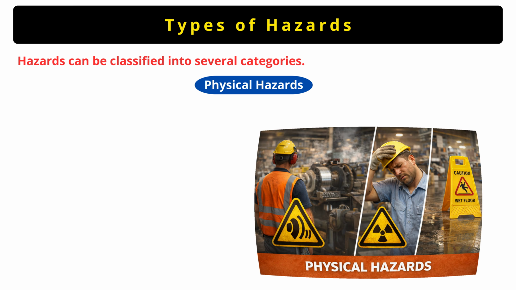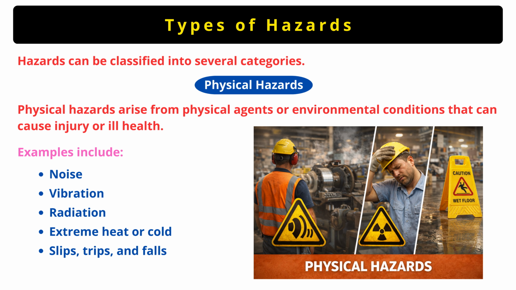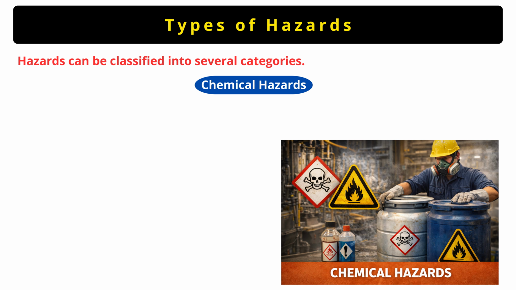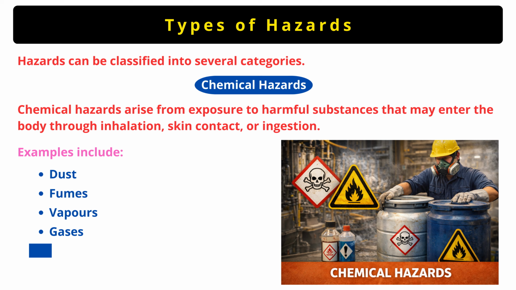The first one is physical hazards. These come from physical agents or environmental conditions. Examples include noise, vibration, radiation, extreme heat or cold, and slips, trips and falls. These are the examples of physical hazards. Now coming to chemical hazards. What is a chemical hazard? These occur due to exposure to harmful substances that may enter the body by inhalation, skin contact, or ingestion. Examples include dust, fumes, vapors, gases, liquids, and solvents. So these are the examples of chemical hazards.